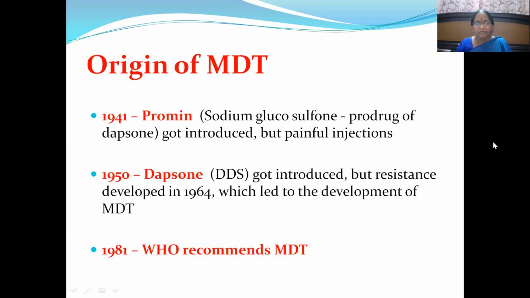Then in 1950, the dapsone molecule got introduced. But dapsone monotherapy resistance also developed in 1964, because of which there was the initiation of a pathway towards multi-drug therapy in 1981, where the World Health Organization recommended multi-drug therapy globally.